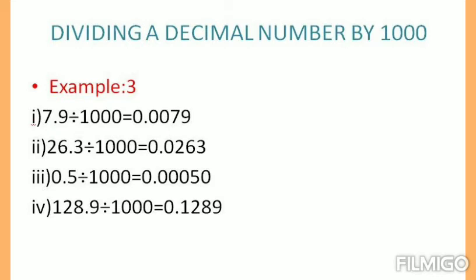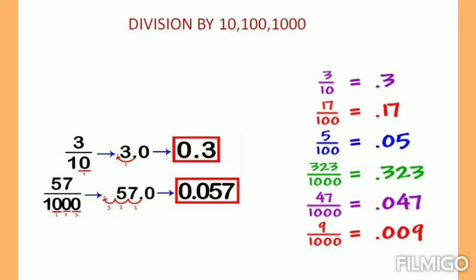Therefore, children, when you multiply any decimal number by 10, 100, 1000, you have to move the decimal point to the right side. But in division, you have to move the decimal point to the left side. Here I have given a few more examples for division by 10, 100, 1000. Look at these examples. Then you proceed with the rules to write the answer.